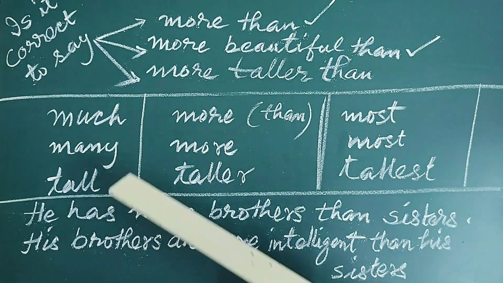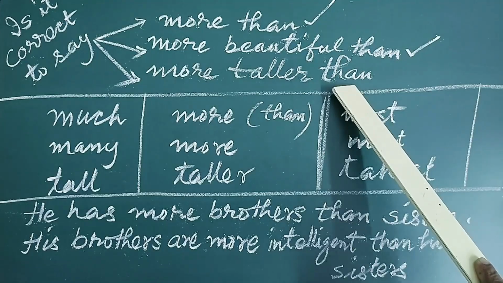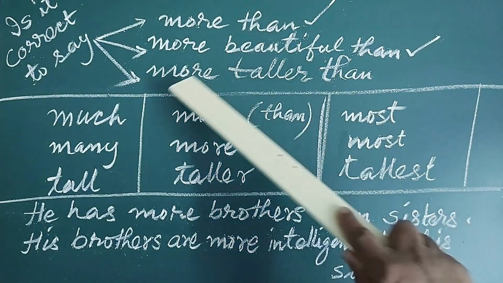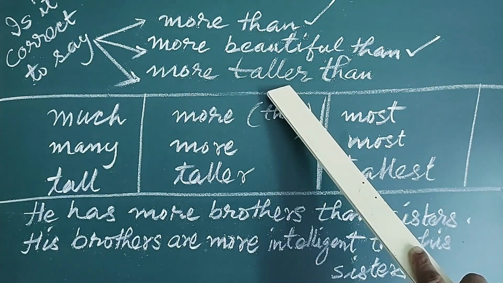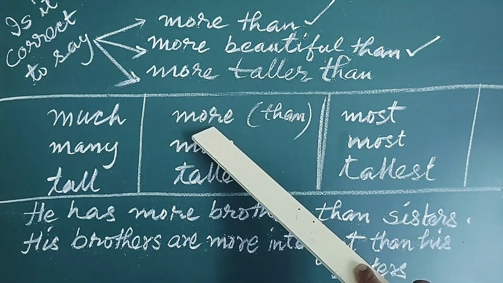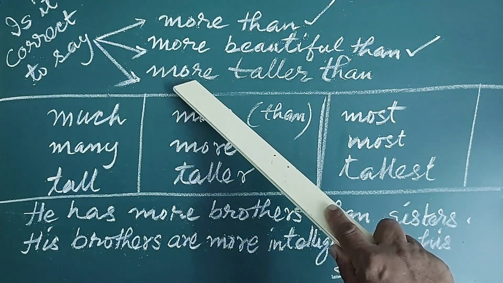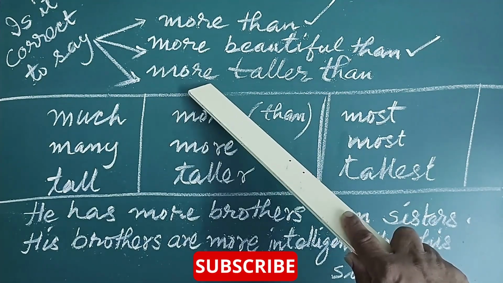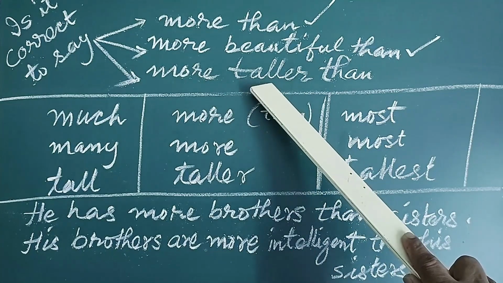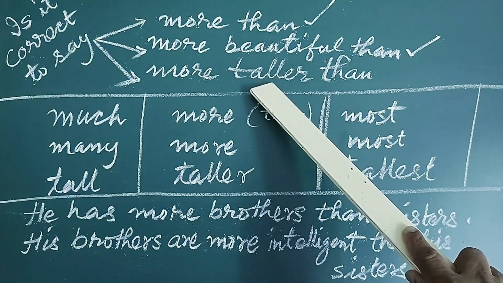Then let us see the third expression, more taller than. Is it correct or not? Than is there, more is there, taller is there. Now we have to find out what is correct. See, more is the comparative degree of much. That means more can come to help the adjective to make the comparative degree. But we have to see this original adjective, it is written as taller.